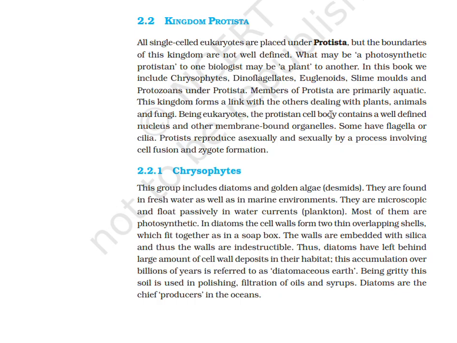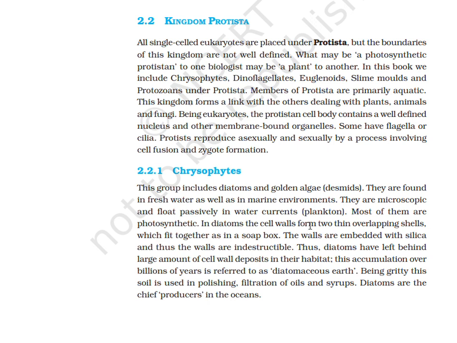Being eukaryotic, the protistan cell body contains a well-defined nucleus and other membrane-bound organelles. Some have flagella or cilia. Protists reproduce asexually and sexually by a process involving cell fusion and zygote formation. Chrysophytes. This group includes diatoms and golden algae, desmids. They are found in fresh water as well as in marine environments. They are microscopic and float passively in water currents, plankton. Most of them are photosynthetic.